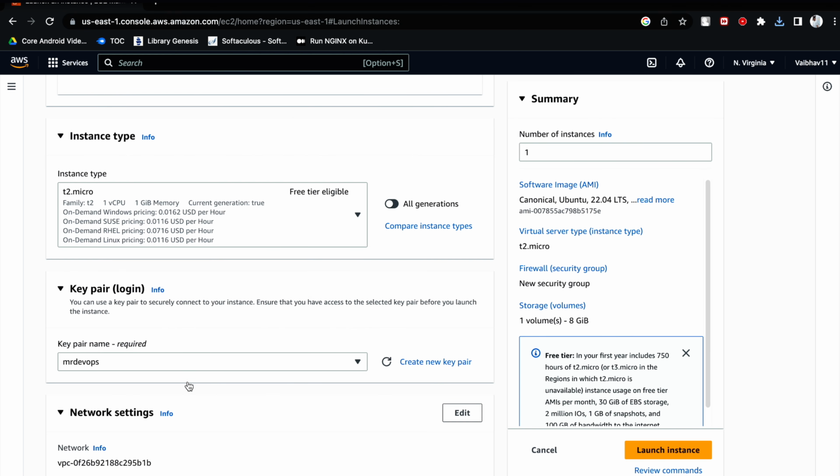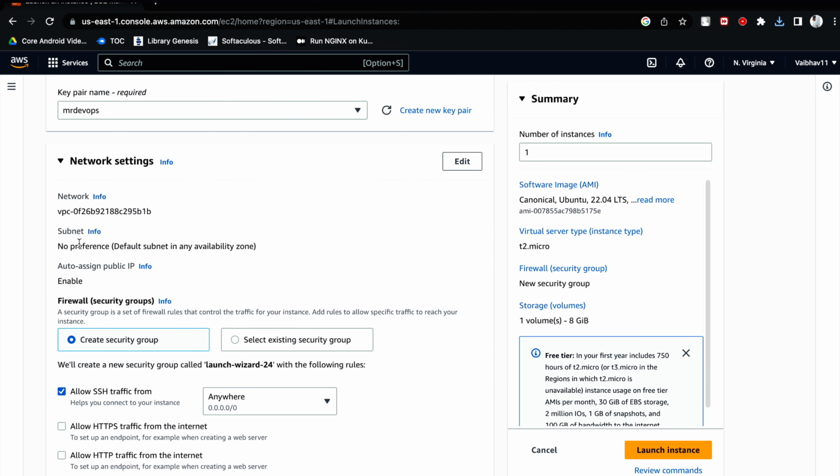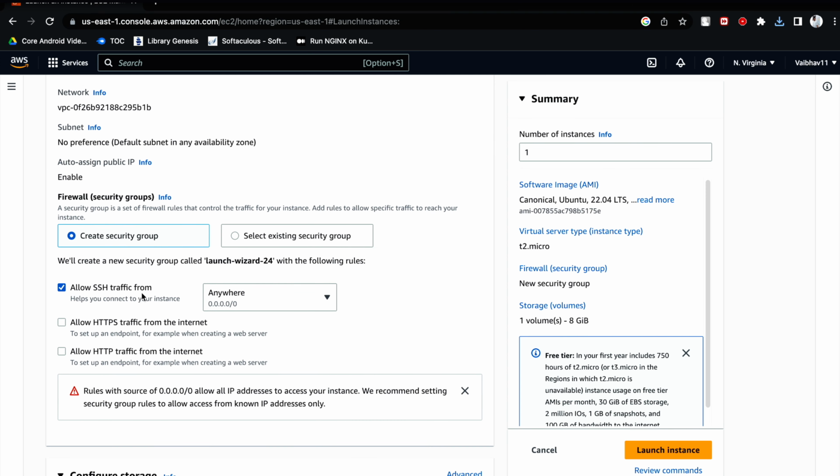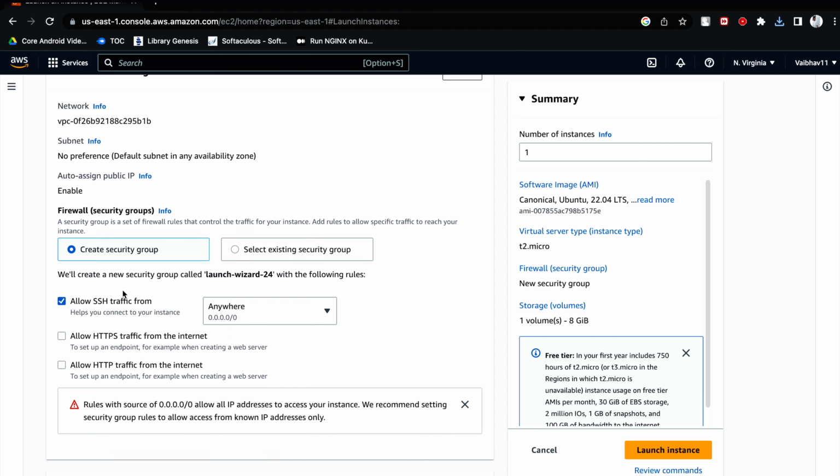Once you have created, you can see here it's got selected automatically, and here this is a section where you have to enable or disable some port. Here you can see by default SSH is enabled. If SSH is not enabled, you won't be able to connect to the instance.